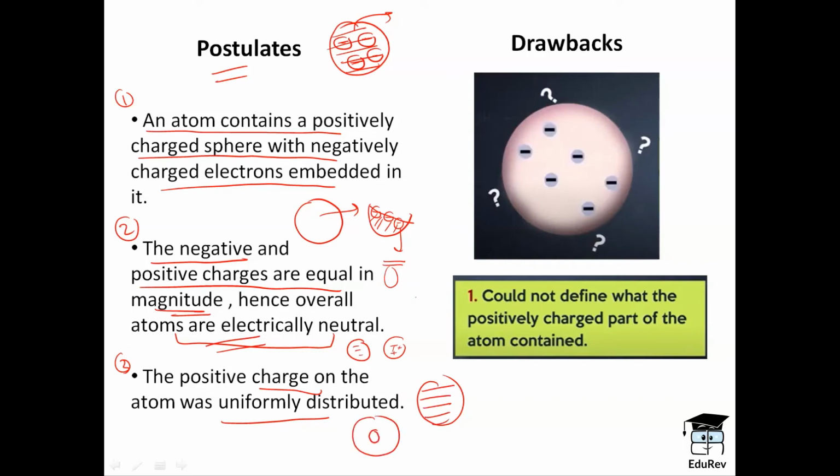Like, the positive charge was not in the center, it was not here, it was not here, but it was entirely uniformly distributed. So, these were the three postulates that you need to remember for J.J. Thomson's atomic model.